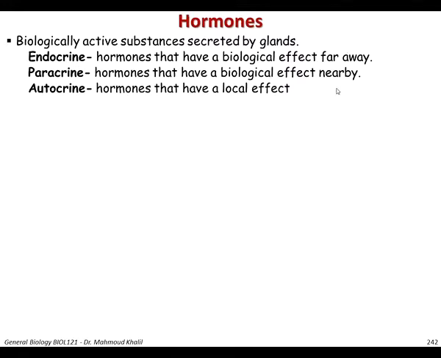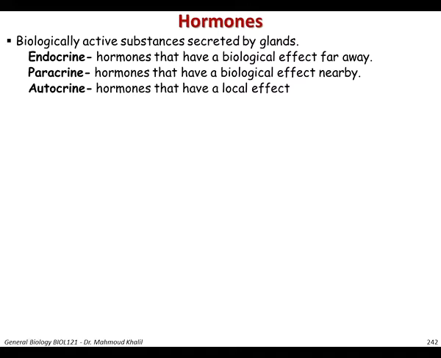So if we talk about hormones, what are hormones? Hormones are biologically active substances secreted by glands. These hormones have the effect of either being endocrine, paracrine, or autocrine. So what's the difference?